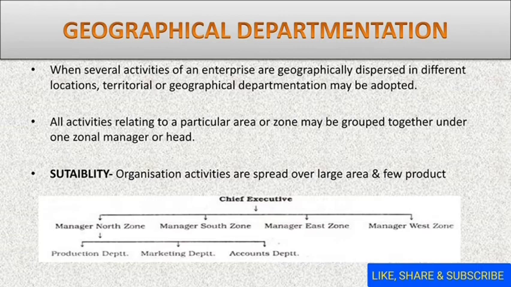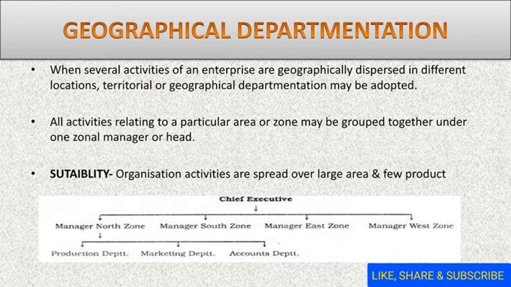You can see in the chart there is one chief executive and there are 4 zones: Manager North Zone, Manager South Zone, East Zone, West Zone. You can make it 5, or you can make this departmentation on the basis of the spread of the activities.